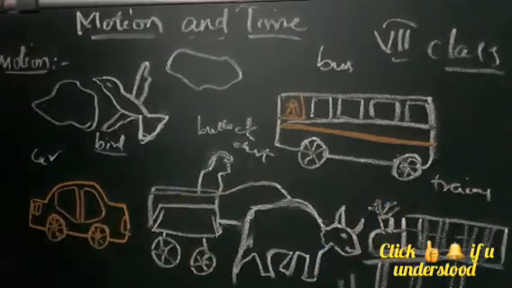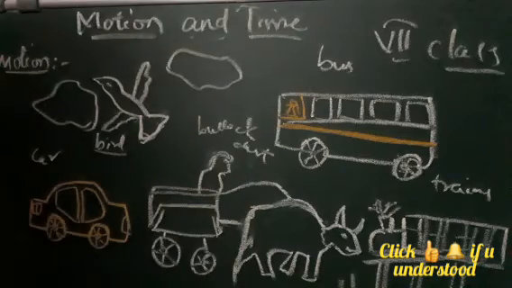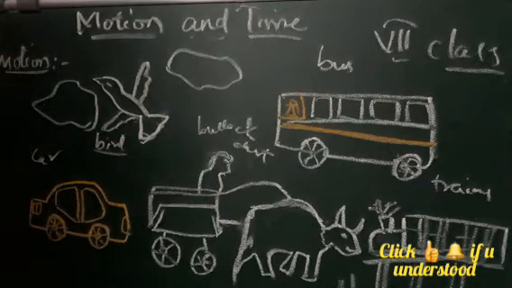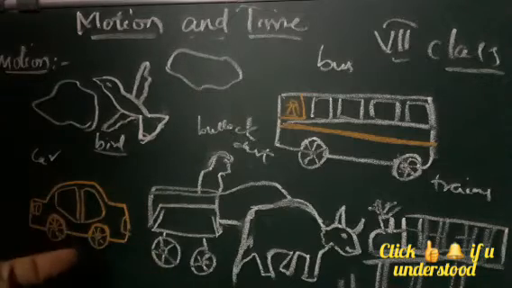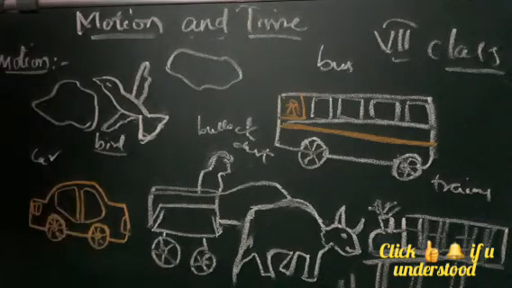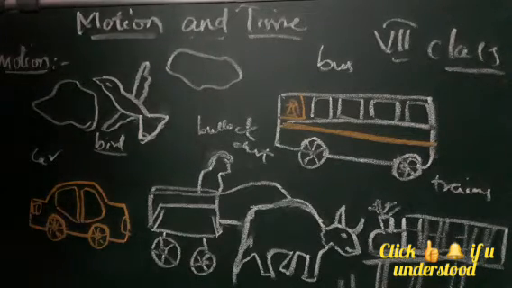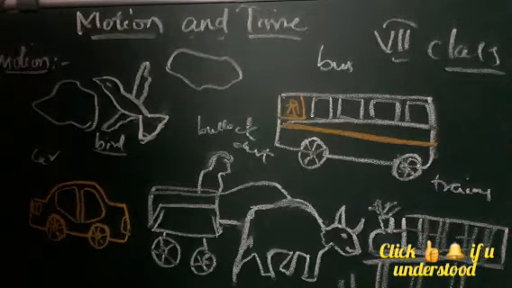So many things we see are in motion when they move from one place to another. Apart from observing the motion of objects around us, we ourselves experience motion while we walk from one place to another, or when we run, play, or ride. We are said to be in motion, isn't it?